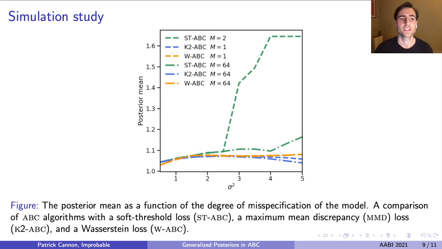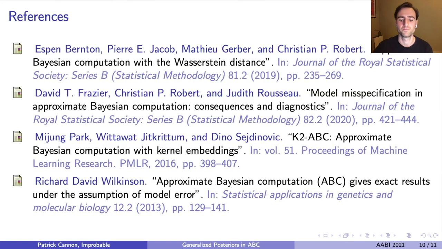More details can be found in our paper, but on a high level, we show experimentally that the kind of loss functions inspired by the generalized approach can have both efficiency and robustness benefits. The plot shown here probes the performance of the algorithms under misspecification of the simulator, with misspecification increasing from left to right. It shows that there are ways of making soft threshold ABC approaches more robust through averaging, but that for a fraction of the computational cost, K2 and Wasserstein algorithms offer better performance under misspecification.